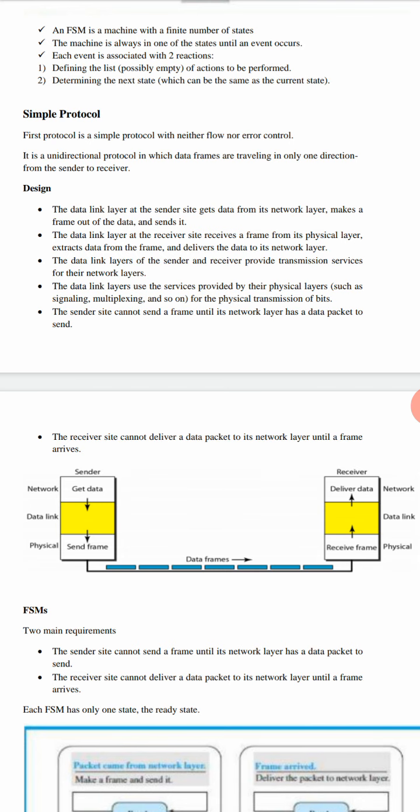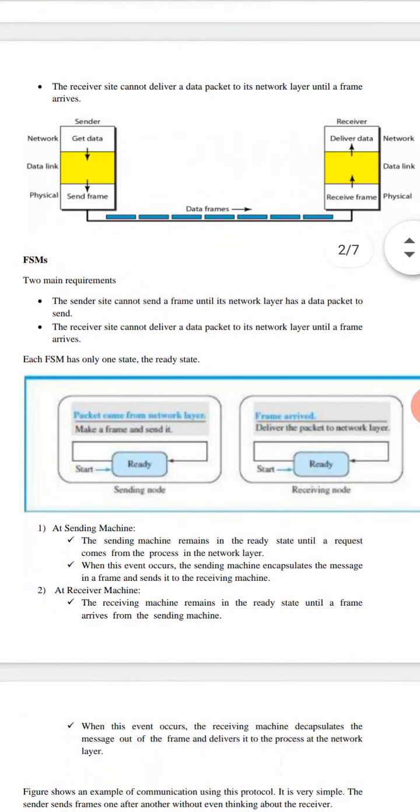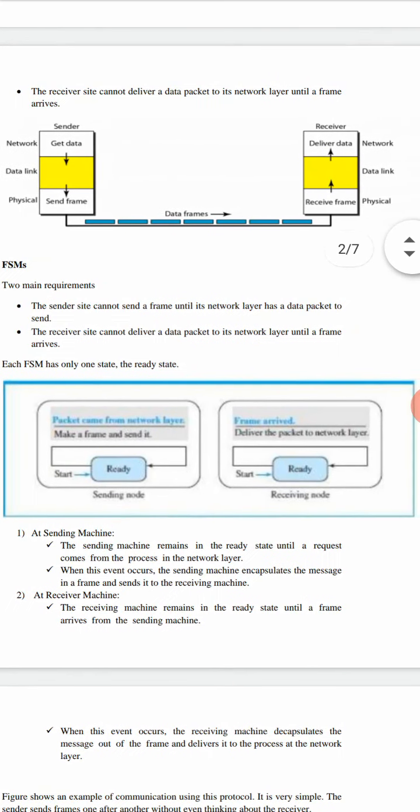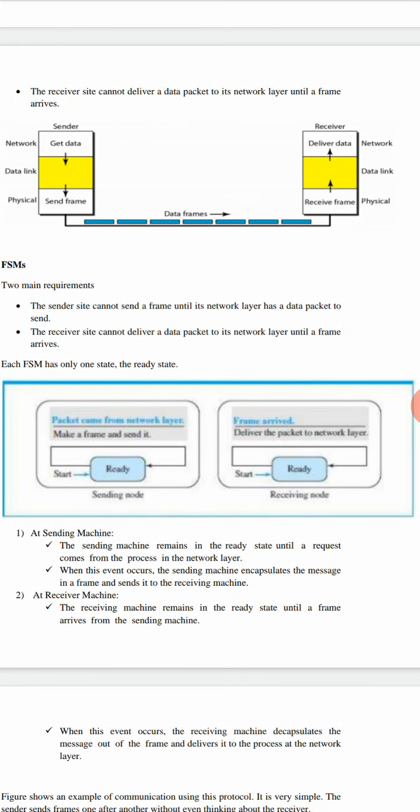Now we'll explain the behavior of the simple protocol using FSM diagram. You can just refer to this diagram. We have the FSM diagram separately for the sending node and separately for the receiving node. First we'll look into the sender side. Initially, the sender node will be at the ready state. It will be in the same state until the event occurs.